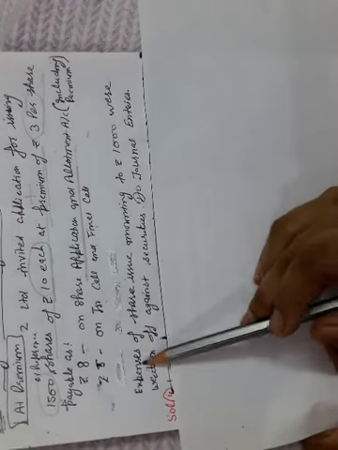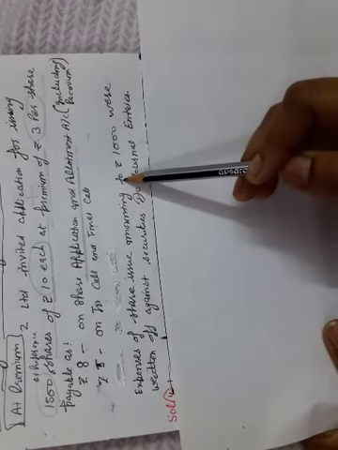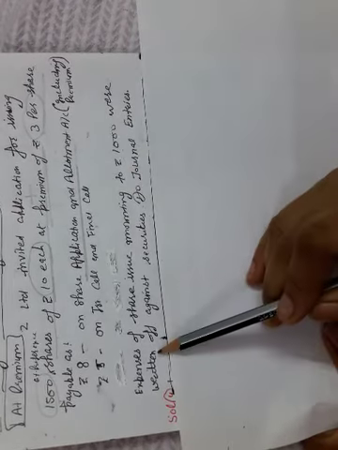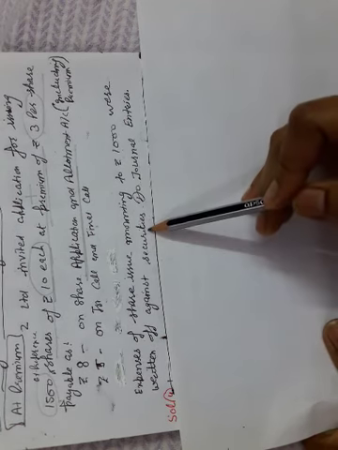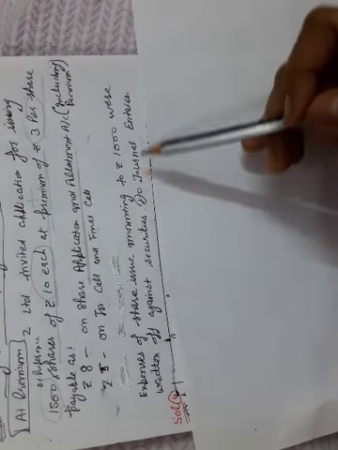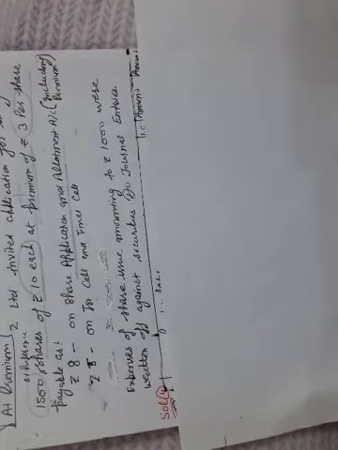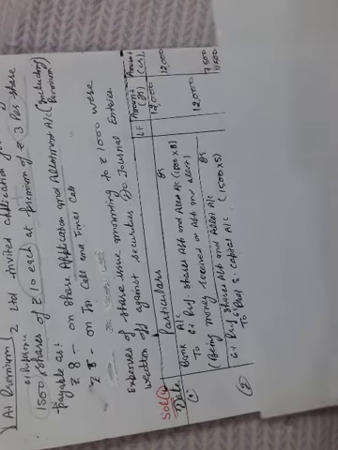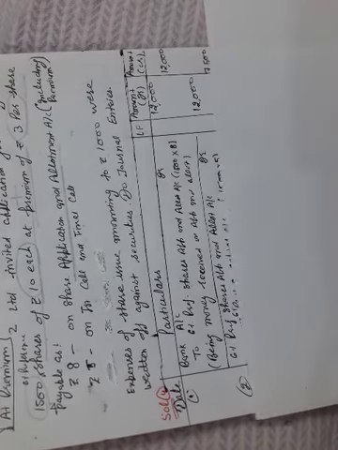And one more instruction is given. Expenses of share issue amounting to rupees 1,000 were written off against securities premium. Pass the journal entries. So now we have read the whole question, and we'll do the entries.